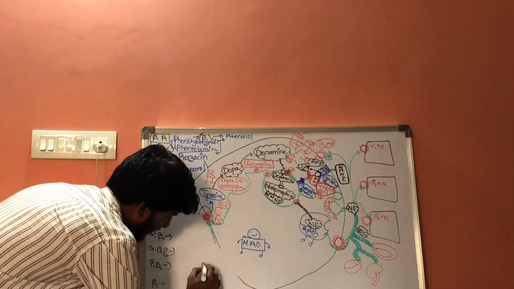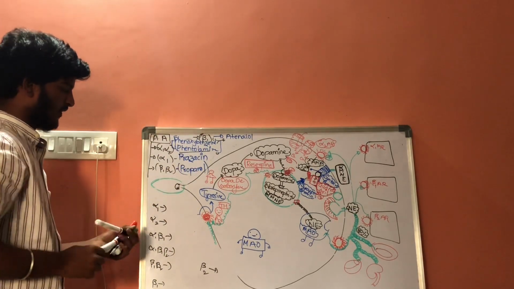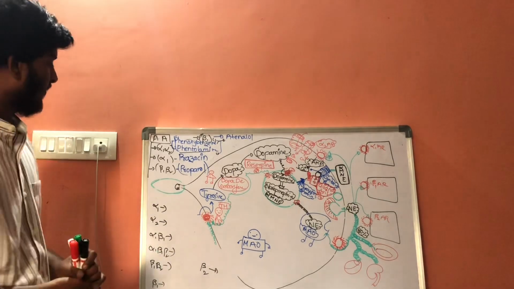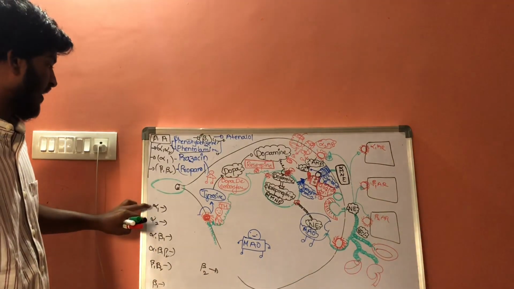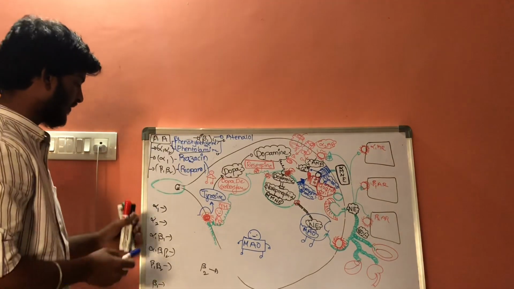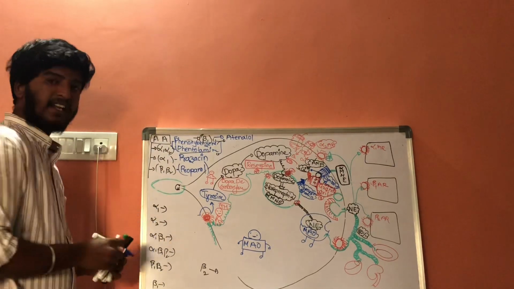And activating beta 2 receptors. The drugs which are activating the alpha 1 receptors are called phenylephrine.